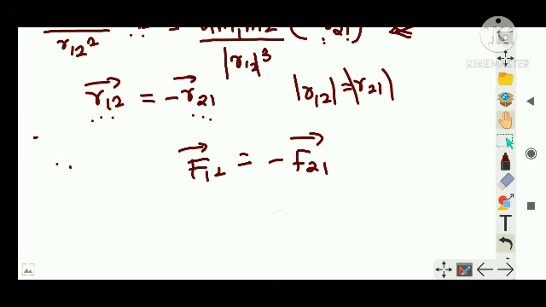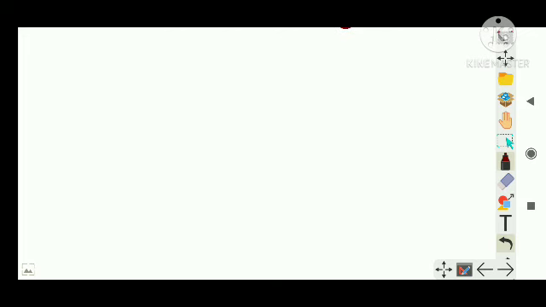That is, force acting on second mass due to the first mass is equal to negative of force on one due to second mass, or I can say force on first mass due to second mass is equal to minus of force on second mass due to first mass. Clear? That's why when you draw two masses, when force on second mass due to one is in this direction, force on first mass due to the second mass is in this direction. F21, F12, both are equal but opposite in direction. This is a vector.